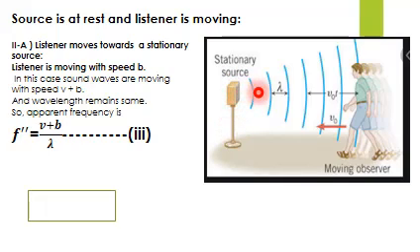So it's 2A. Now the listener moves towards a stationary source, so the listener is moving with speed b. In the previous section we saw that the speed of the source is represented by a. Now in this case, the speed of the listener is represented by b. In this case, the sound waves are moving with speed v plus b, because the overall relative distance between the stationary source and the moving observer is now decreasing. So overall the speed can be written as v, the speed of sound, plus b.